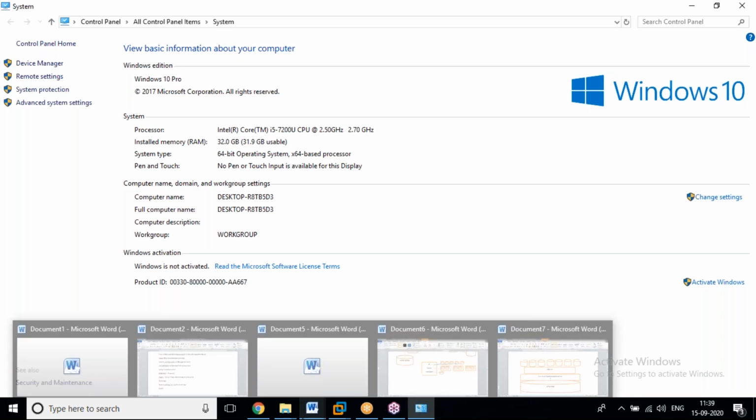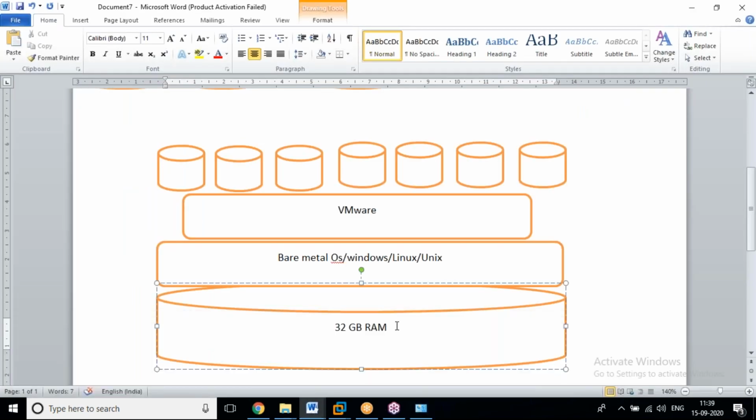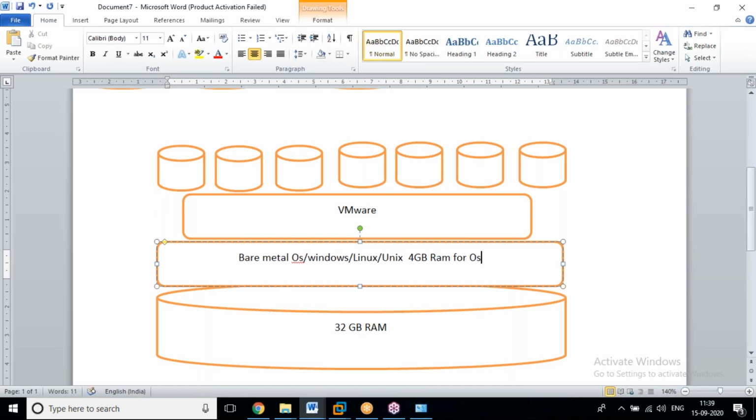Out of this, we should spare some RAM for the OS. We should give the OS a minimum of 4 GB or 6 GB or 8 GB. Say we are allocating 4 GB RAM for the OS out of 32. Now 32 minus 4, remaining we have only 28 GB.